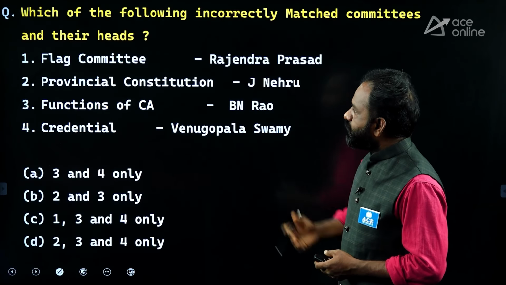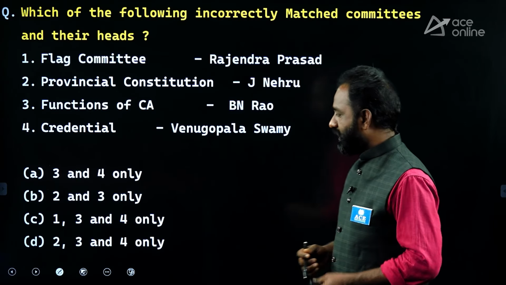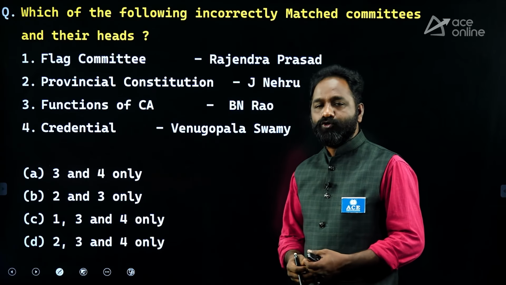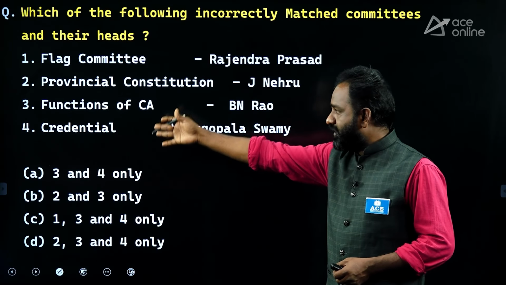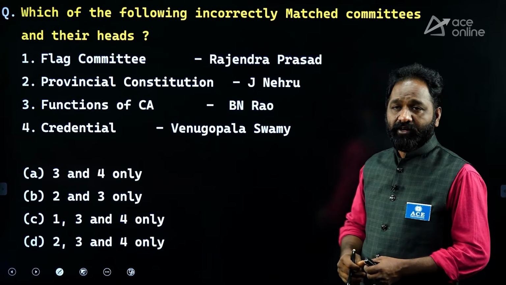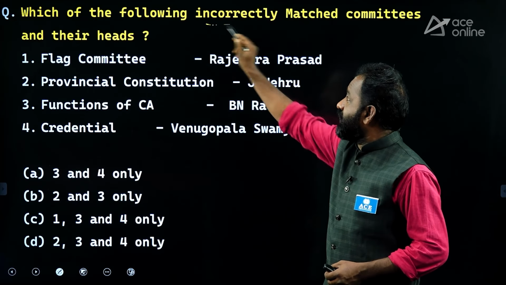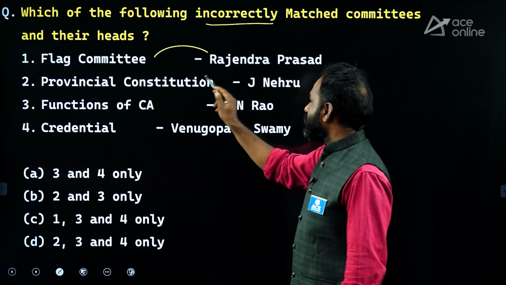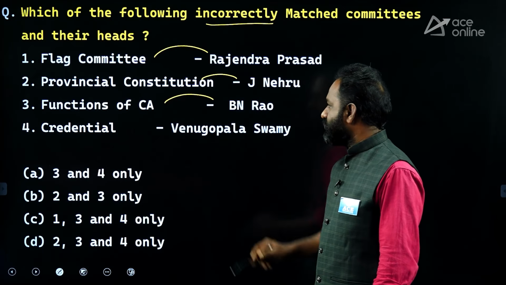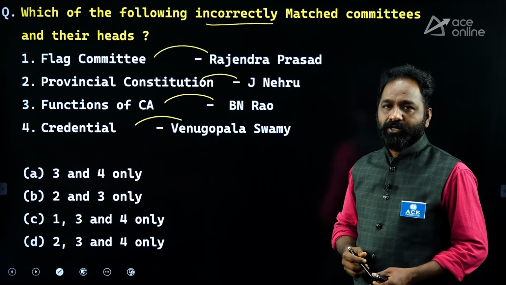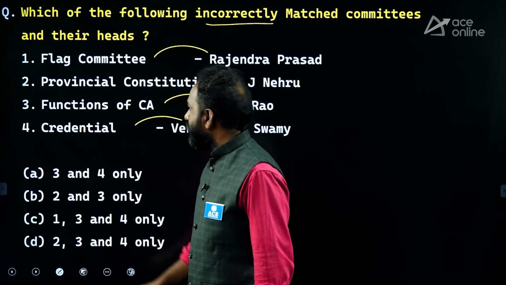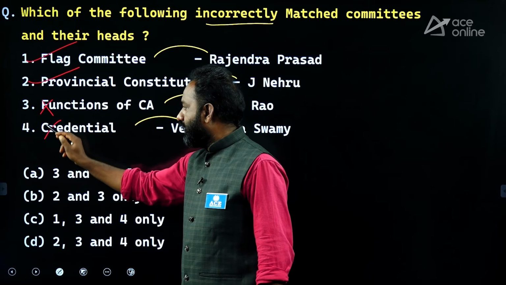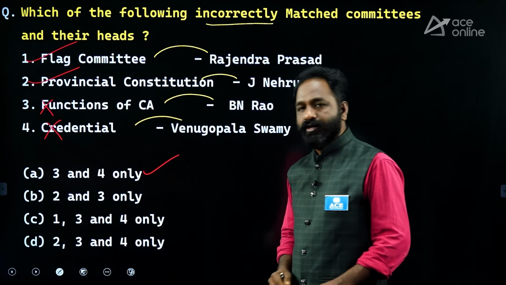Let's start. Which of the following are incorrectly matched committees and their heads? While preparing the constitution, they appointed so many committees. The left side has the committees and the right side has the heads, and you have to identify which one is incorrectly matched. Flag Committee, Rajendra Prasad. Provincial Constitution, Jawaharlal Nehru. Functions of Constituent Assembly, B.N. Rao. Credential Committee, Venugopala Swamy. Which one is incorrectly matched? Flag Committee is right, Provincial is right, Functions of Constituent Assembly is wrong, and Credential is also wrong. So the answer is 3 and 4.